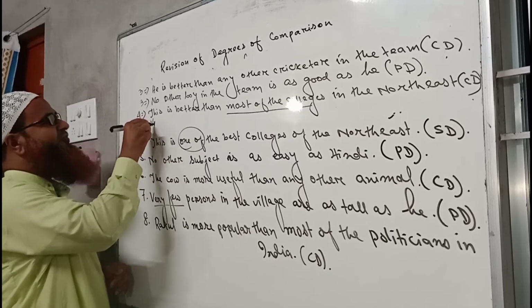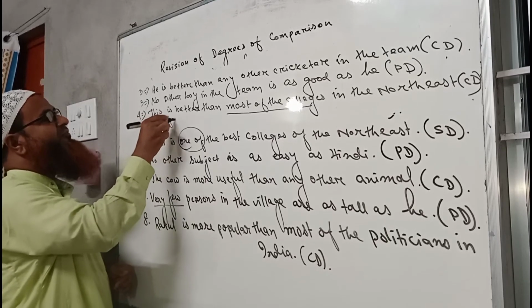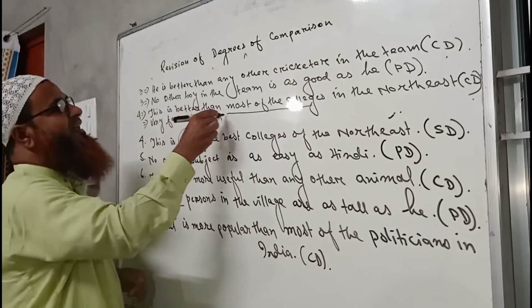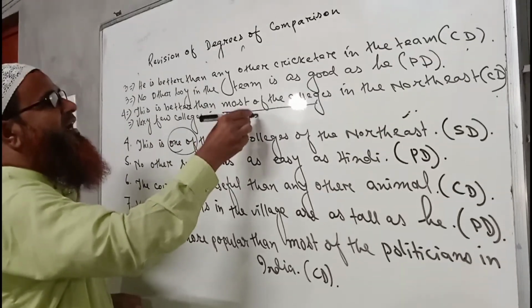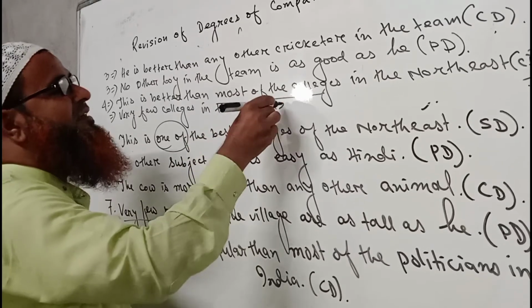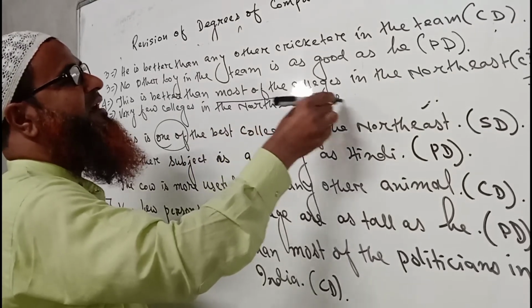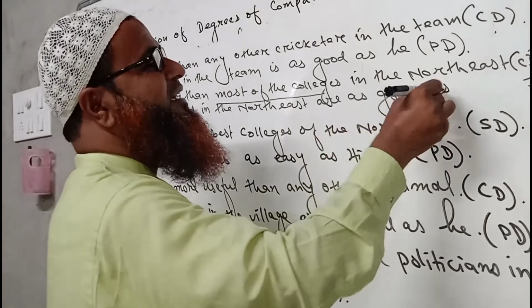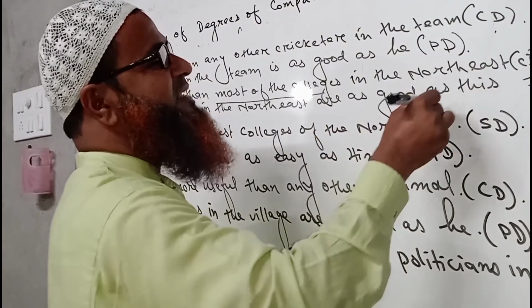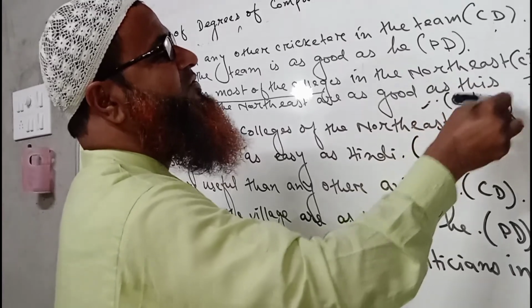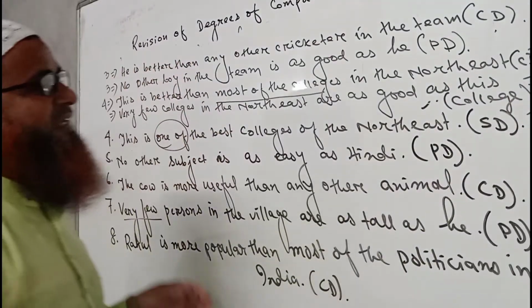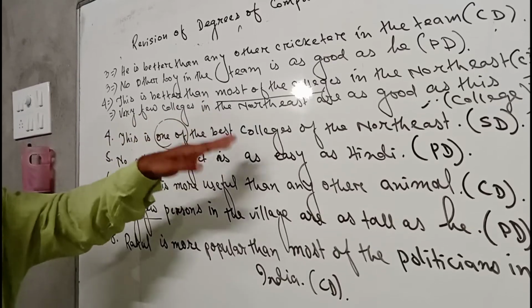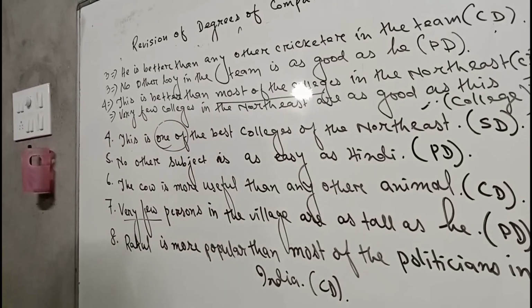Okay, very few colleges in the Northeast are as good as this. As this means as this college. So this is the sentence of positive degree.